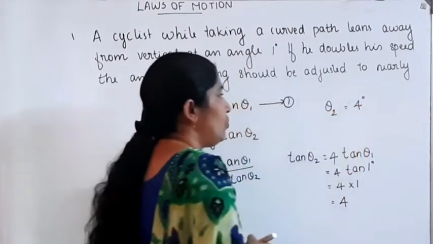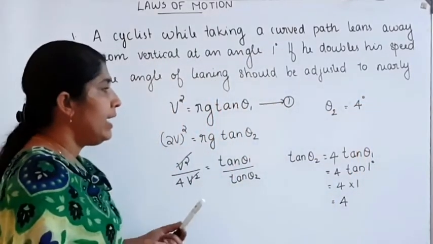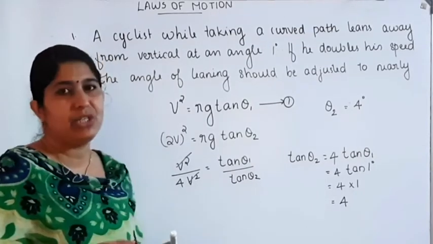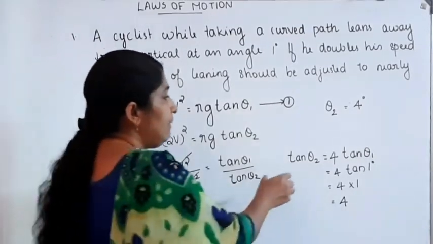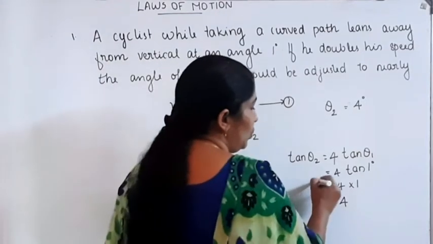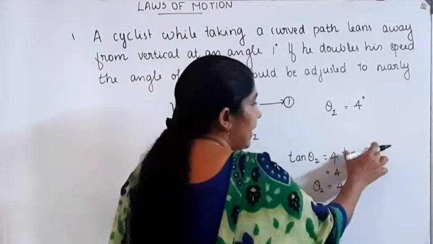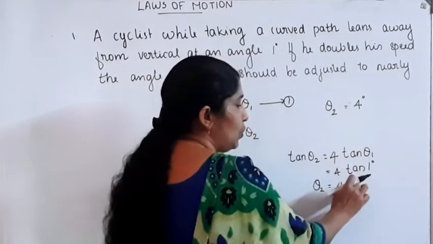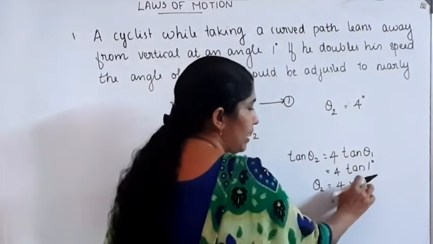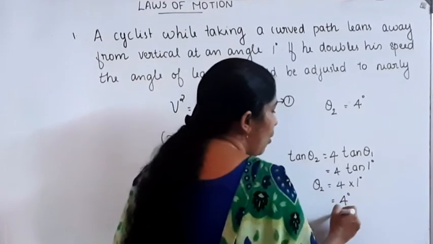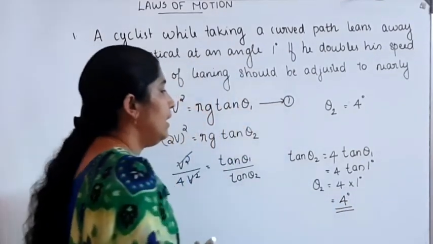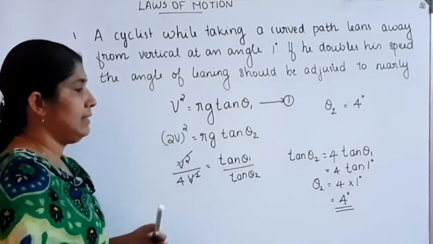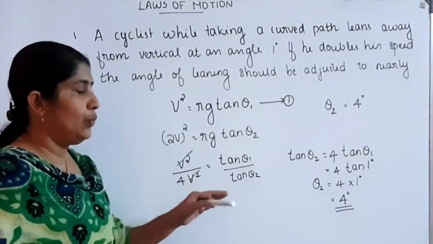Theta 2 is taken as 4 degree. If the angles are very small, tan theta is approximated to theta. Here tan theta 2 is approximated to theta 2, and tan theta 1 is approximated to theta 1. Theta 1 is equal to 1 degree. So 4 into 1 degree is equal to 4 degree. 4 degree is the answer. The angle of leaning in the second case is equal to 4 degree.